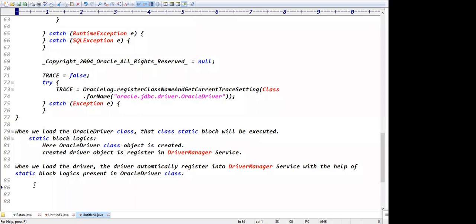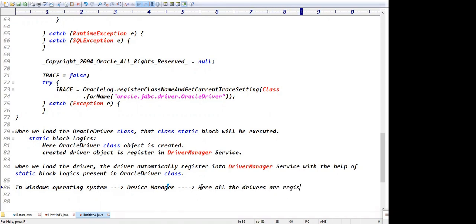Guys, let me write that point also. In the Windows operating system, we have the device manager option, right? Device manager means here all the drivers are registered.